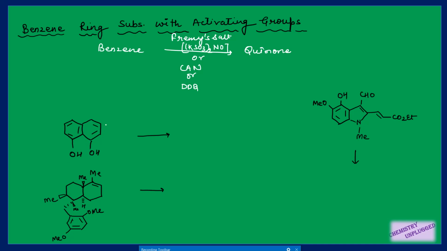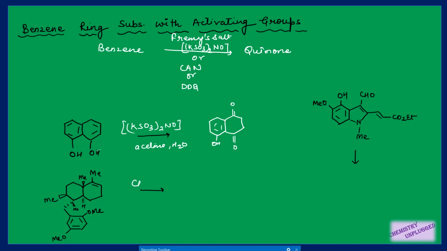So suppose I have this type of compound in which the benzene ring is activated by the presence of OH, and I am using Fremy's salt here, right? So what will happen? This one benzene ring will be converted into quinone, right? In this case, I have this benzene ring which is activated by these two methoxy groups, right, which are present on just opposite sides of each other.